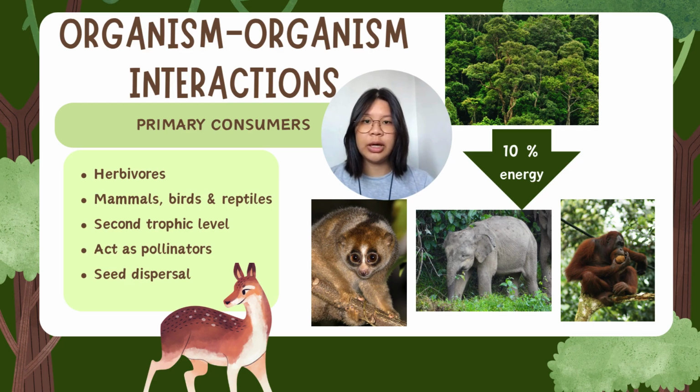My name is Chin Yimin. I'm going to talk about the organism-organism interactions in the lowland Dipterocarp forest. Firstly, there are primary consumers, which are in the second trophic level. There are herbivores who consume plants and act as pollinators because they help in seed dispersal. They eat fruits and disperse the seeds of the plants. The photos on the right show the primary consumers consuming the plants and getting 10% of energy from the plants. Examples of primary consumers are slow lorises, Borneo pygmy elephants, and orangutans.